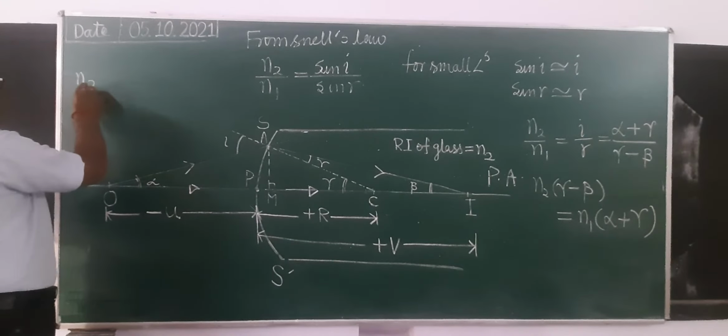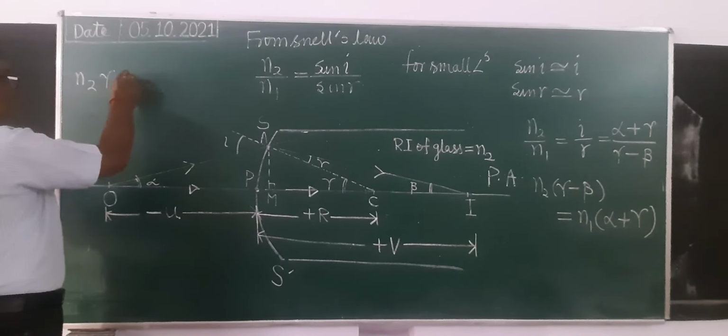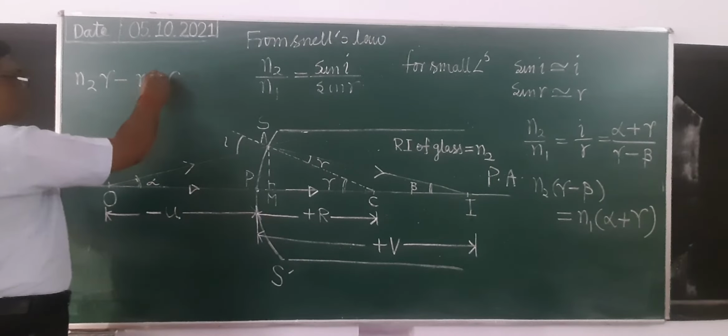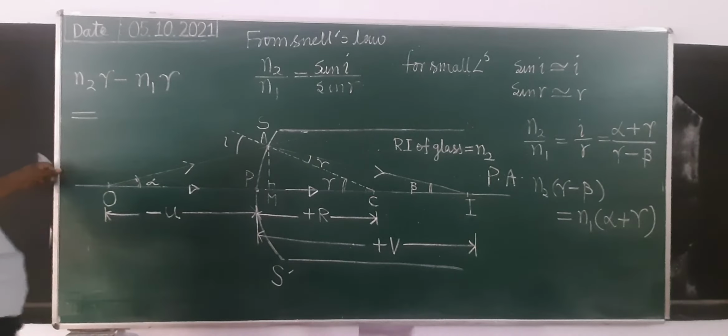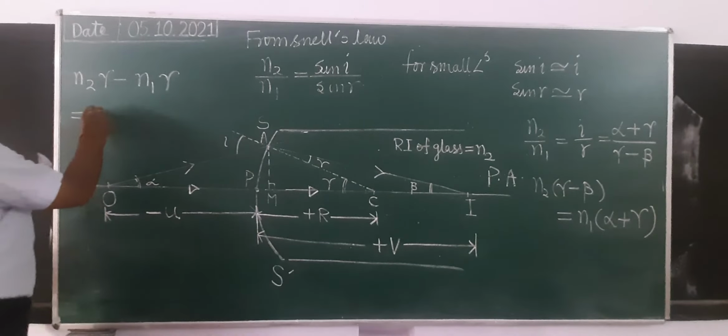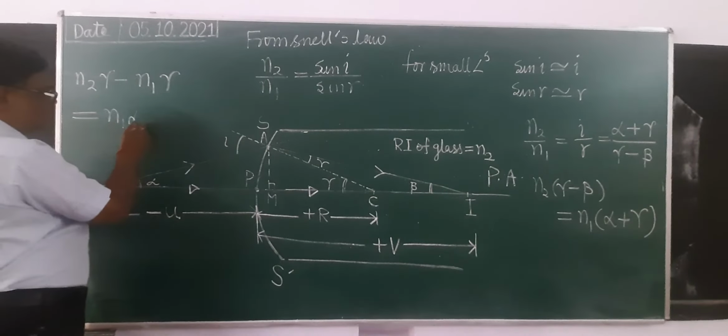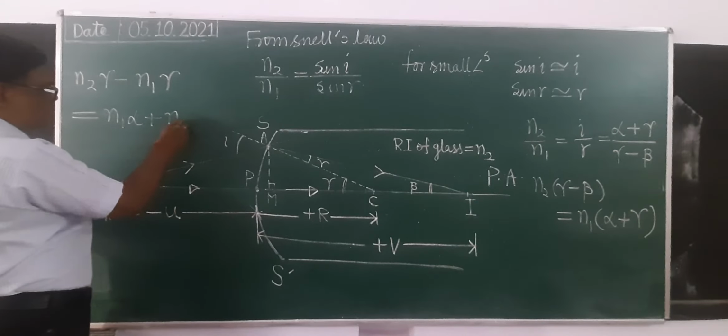So n2 gamma minus n1 gamma equals n1 alpha plus n2 beta.